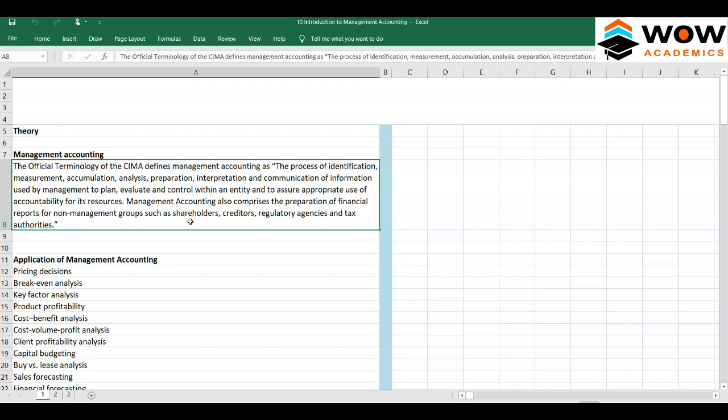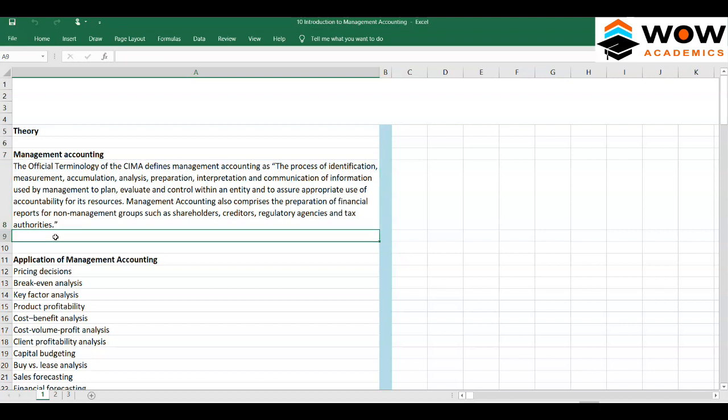And for creditors, how much cash the company has and whether it could make payments in a proper way, those kinds of assurances could be made by the company. Any assurance to be made needs information, so that information will be supplied by management accountants. In the same way, they can also help regulatory agencies and tax authorities.